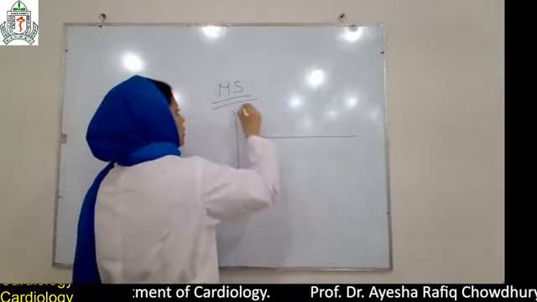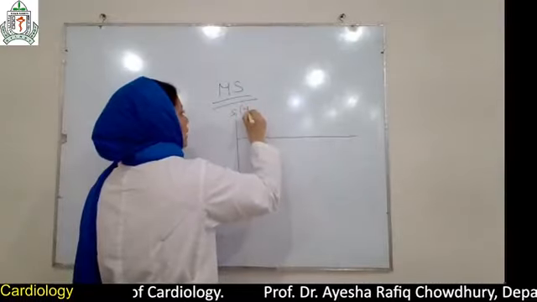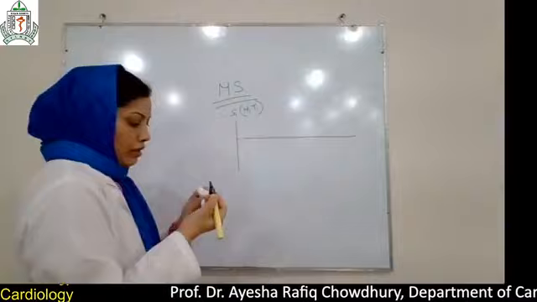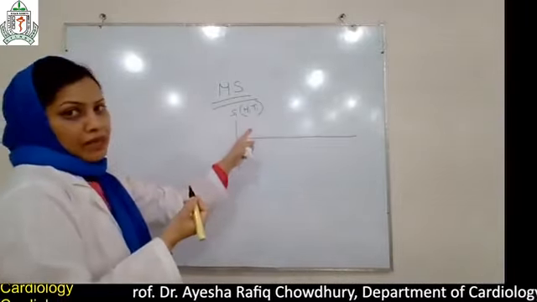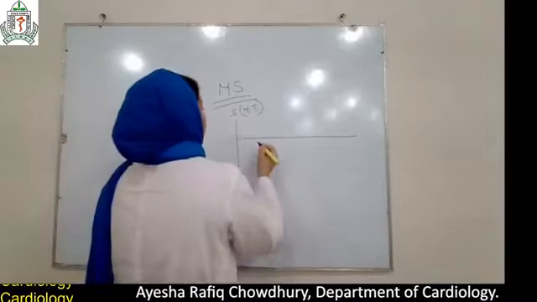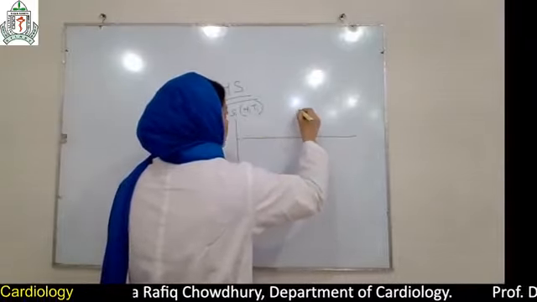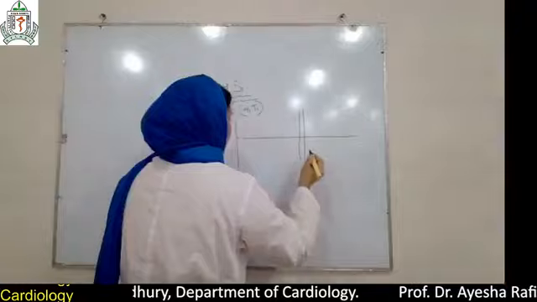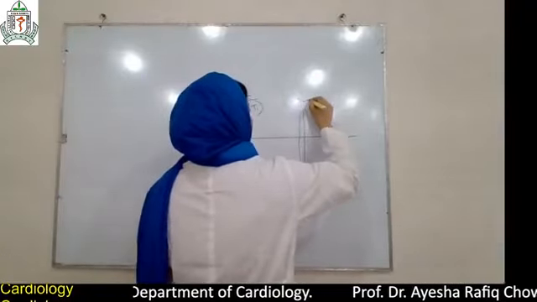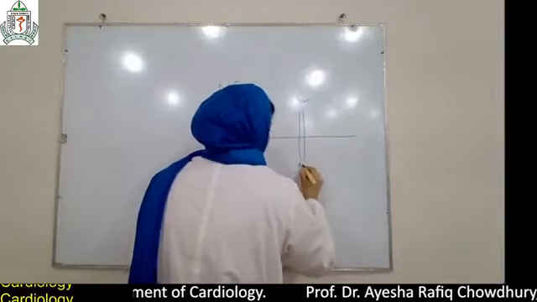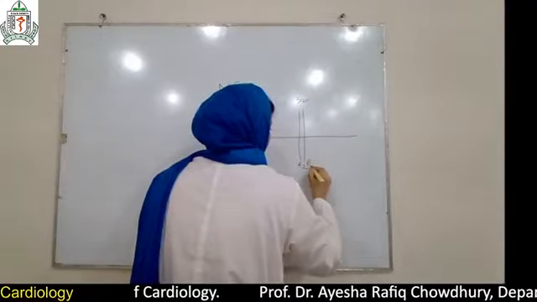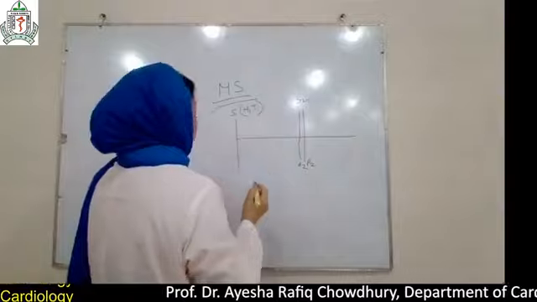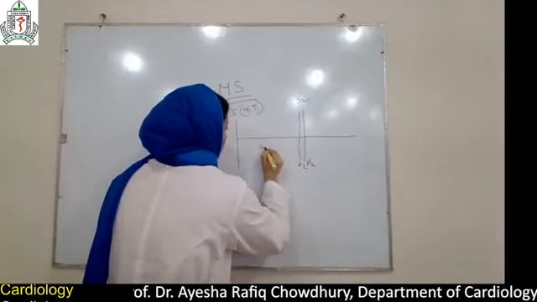S1 is due to closure of the mitral and tricuspid valves. Then the second heart sound, A2 and P2, due to closure of the aortic and pulmonary valves. So this is our part of systole.